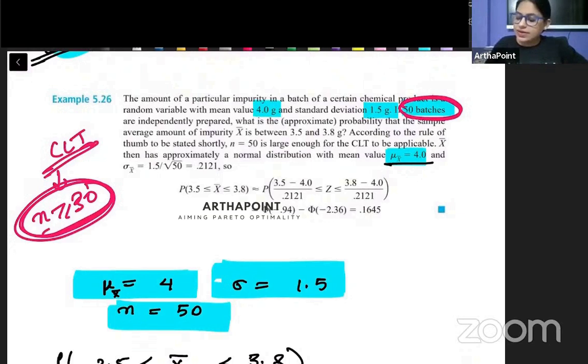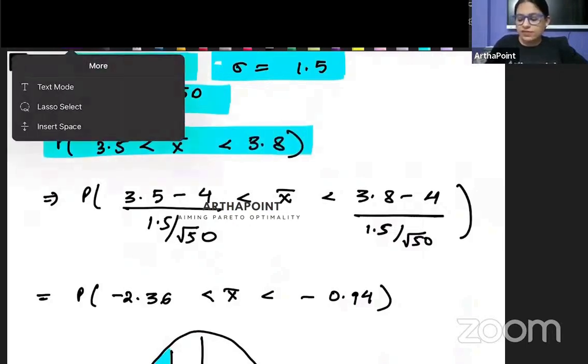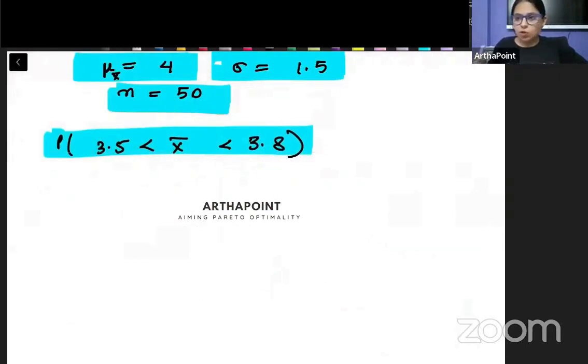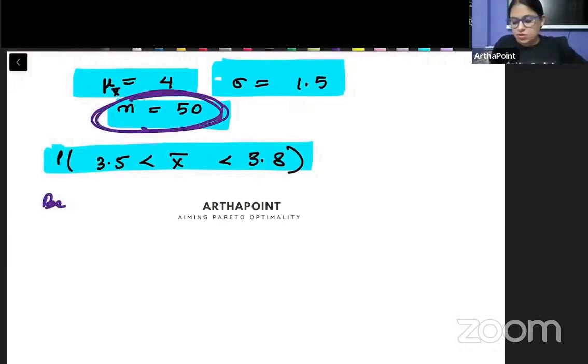Okay. Batches are independently prepared. What is the probability that the sample average amount X bar is between 3.5 and 3.8 gram? So the question is, we need to find out the probability that X bar is between 3.5 and 3.8. Now listen to me very carefully.